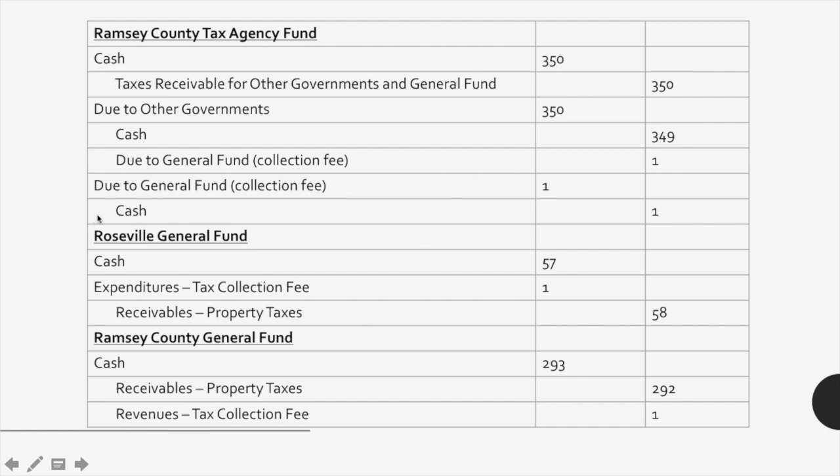And so then we can see in this third entry here that once the agency fund does distribute that collection fee to the general fund, we will debit due to general fund and credit cash.